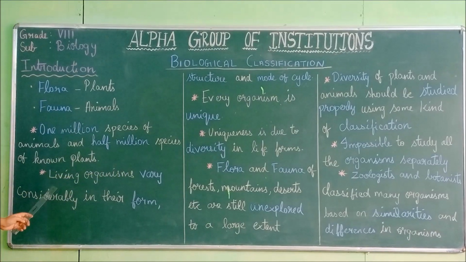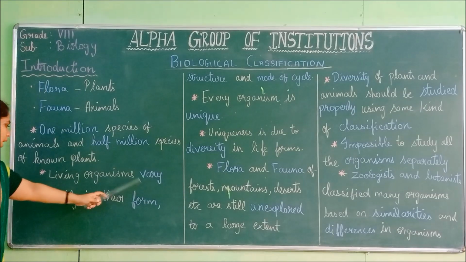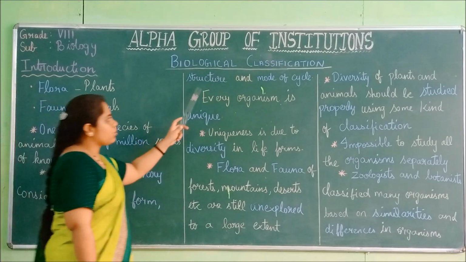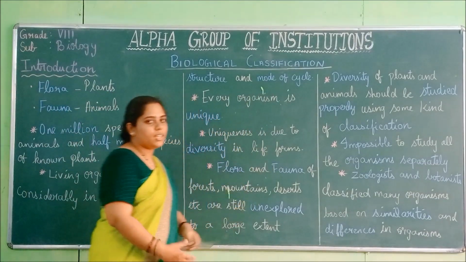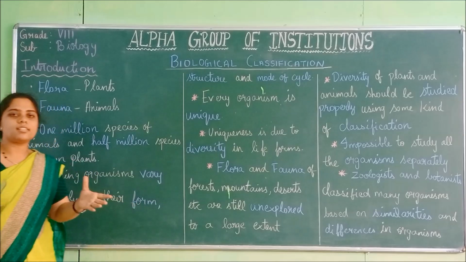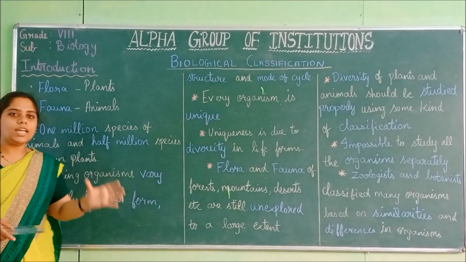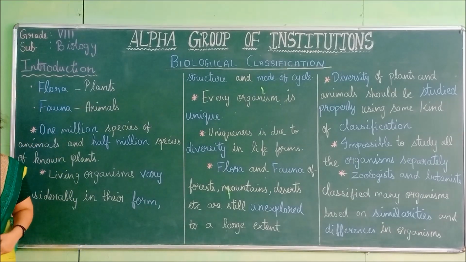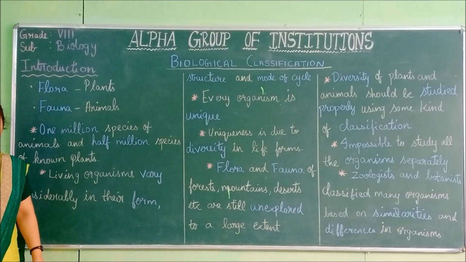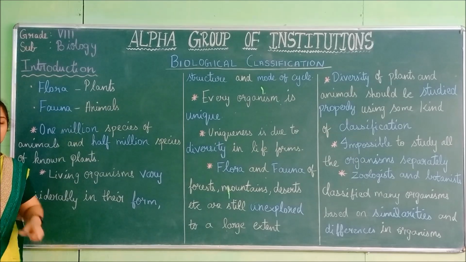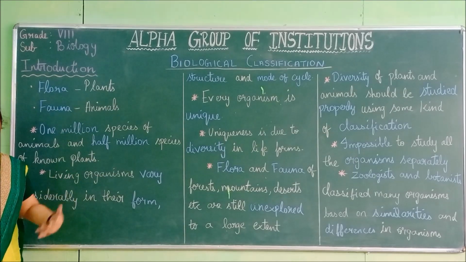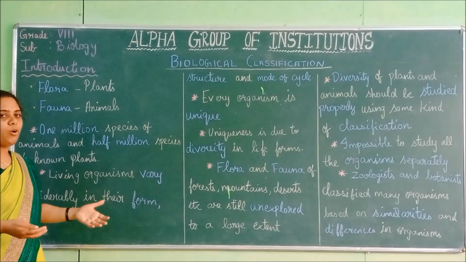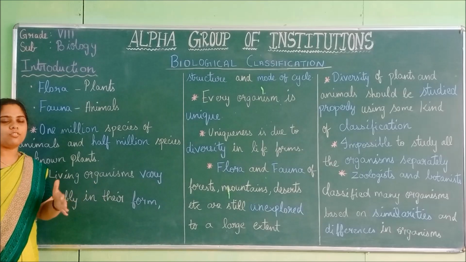Living organisms vary considerably in their form, structure and mode of life cycle. All the organisms are very different. Each and every organism varies in its form, in its external body structure. For example, take a plant and a human being. On the external structure, are there any similarities? No, but all are organisms, and they differ.